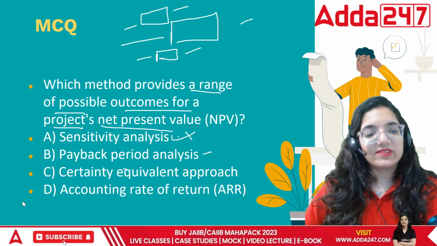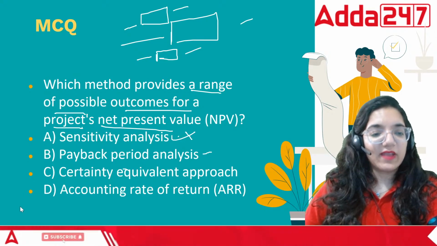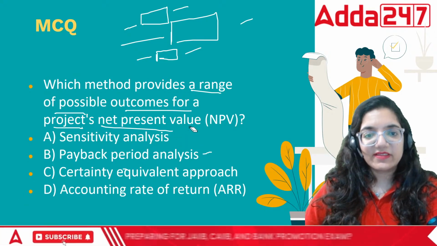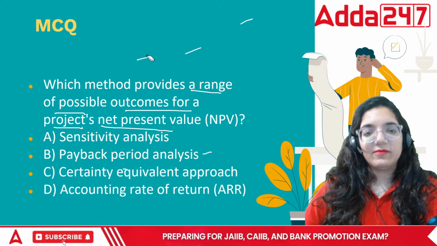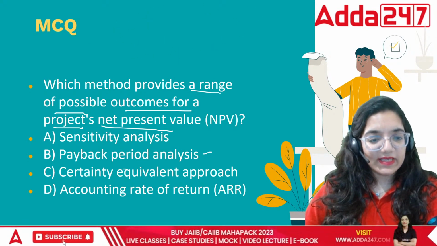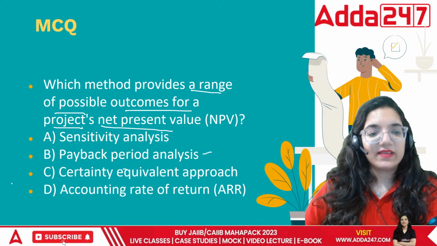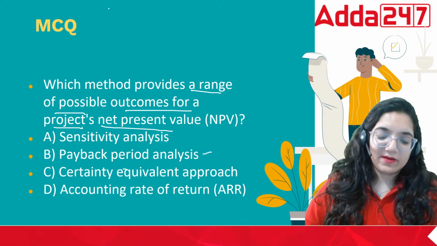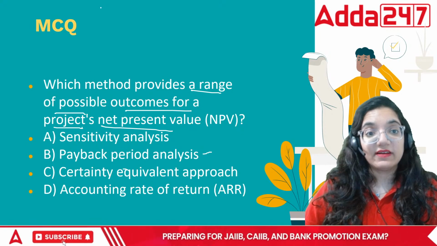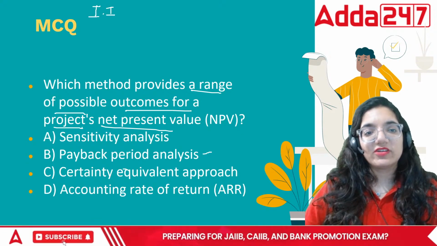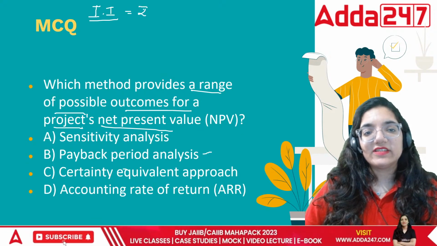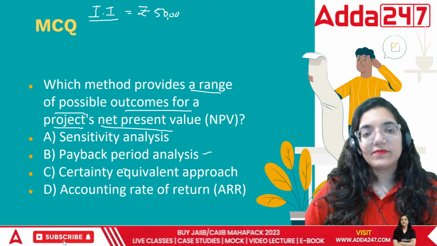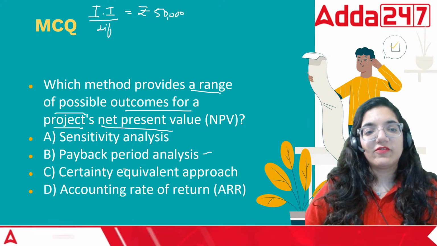Since we look forward towards a range of outcomes, in sensitivity analysis, if you go through it practically, they specify sensitivity in a particular capital budgeting question. So what are the things that are relevant? First is your initial investment, what you are spending. Say I spent rupees 50,000. Second thing is life of the project.